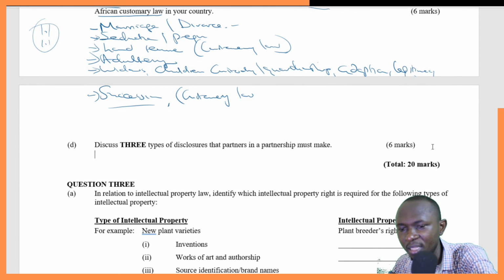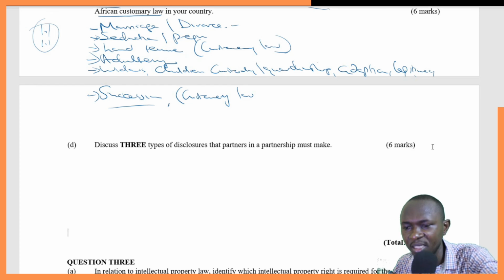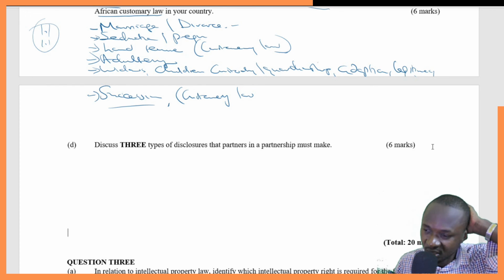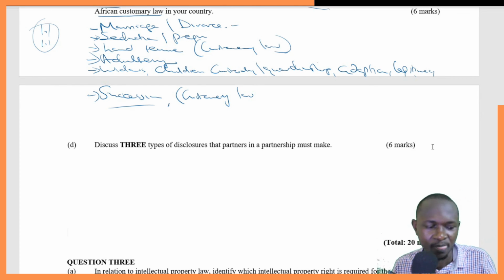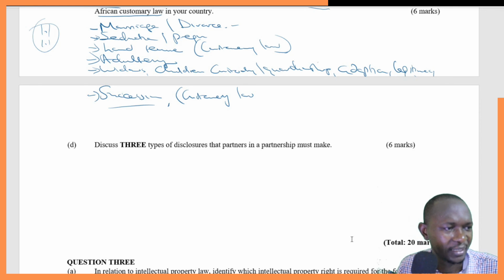Okay, let's look at the last part of the question. Discuss 3 types of disclosures that partners in a partnership must make. And for this question, I chose to go to the Partnership Act. And this is found in section 10, duty of good faith and disclosure. This is in the Partnership Act.